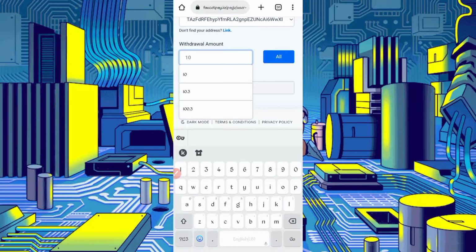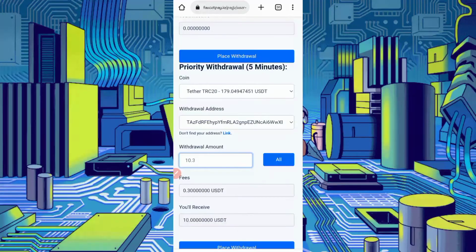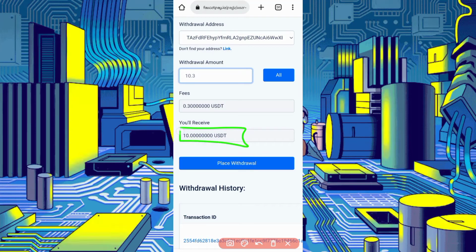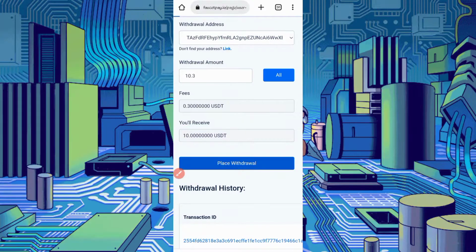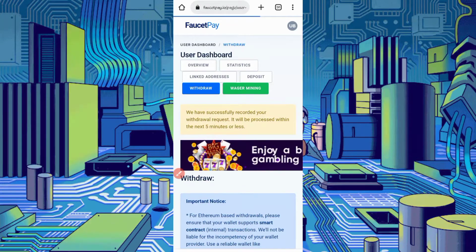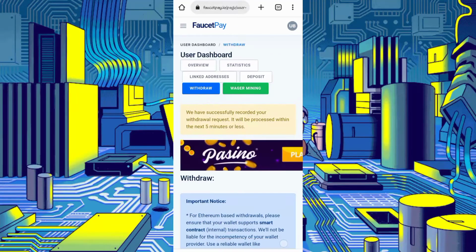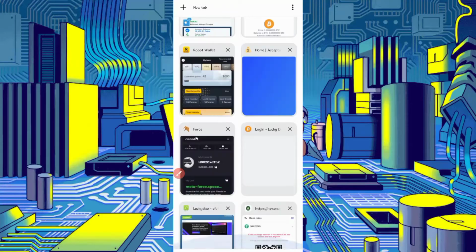10.33 is with the FastPay fees. Then I will get 10 USDT in my account. So just click on place withdrawal. Okay, withdrawal recorded successfully. It takes 5 minutes or less. After 5 minutes, go to the website.